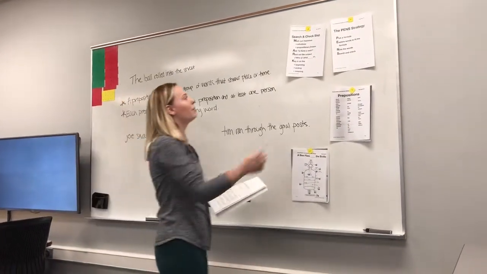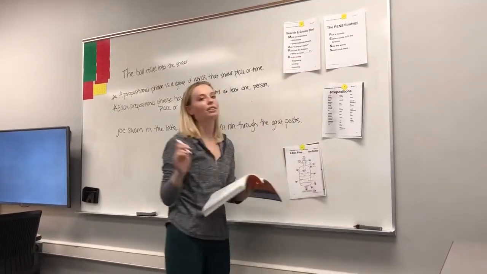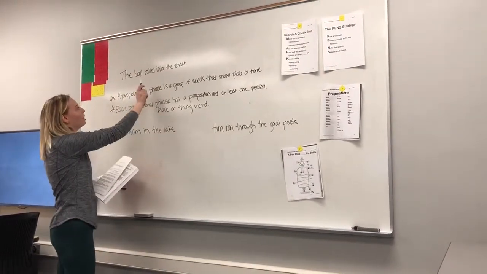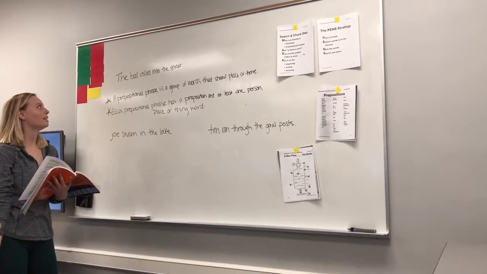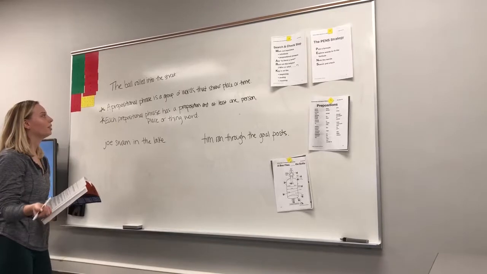Well, let's refer back to our mark strategy. When we're trying to root out the subject, we have to ask our who or what question with the verb of the sentence. So our verb is rolled. So who or what rolled? Well, the street can't roll, that would be silly. So that means that the ball rolled. So the ball is the subject of our sentence.